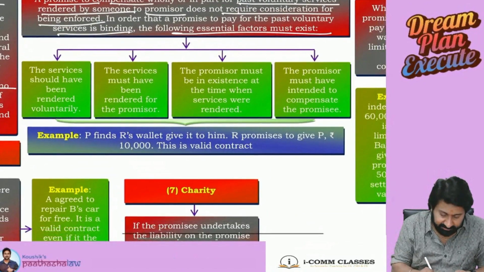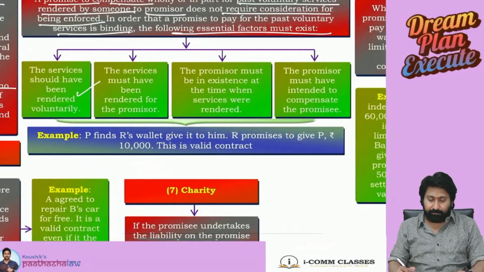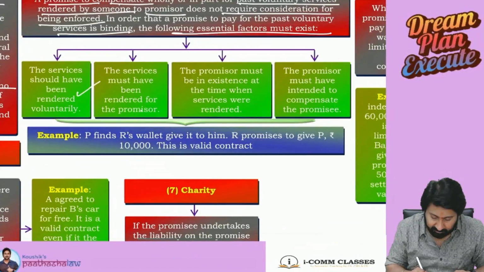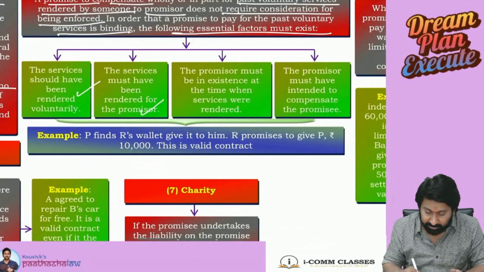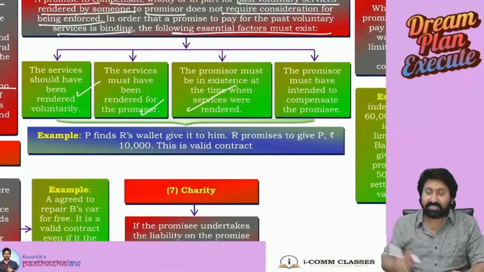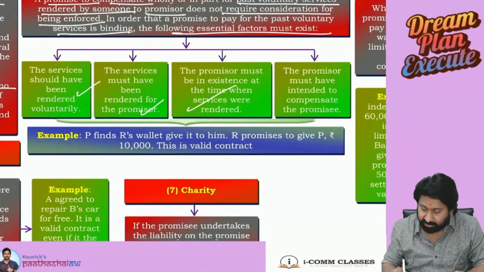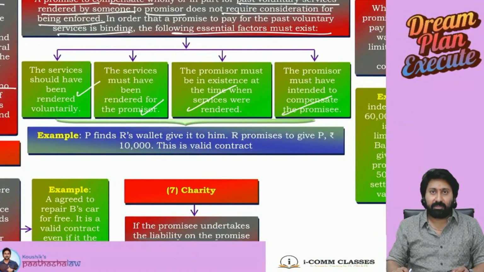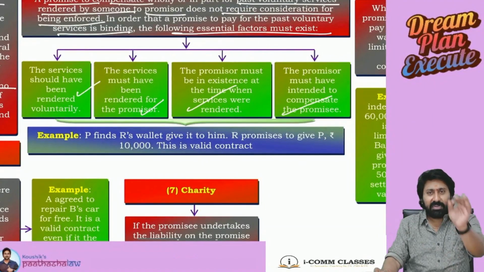See, services should have been rendered voluntarily. Okay. Services must have been rendered for the promisor. Promisor must be in existence at the time services are rendered. The promisor must have intended to compensate the promisee. Sir, all these are not required, sir. Tell me one good example.